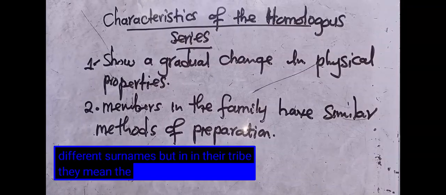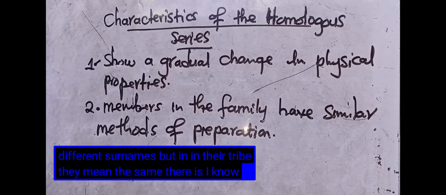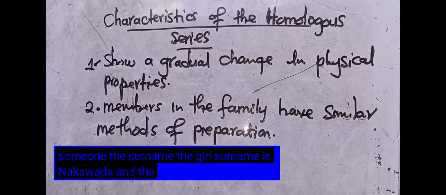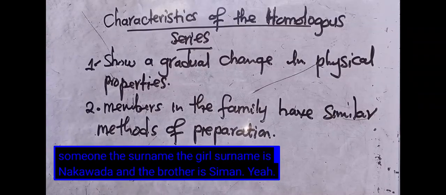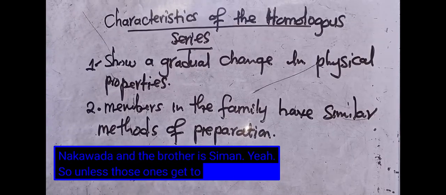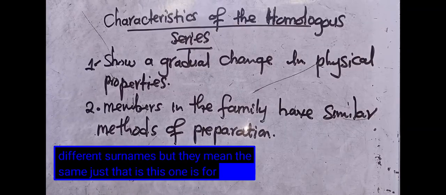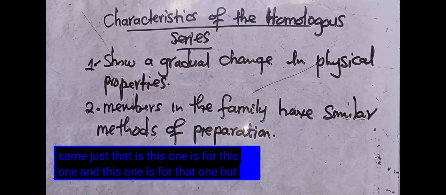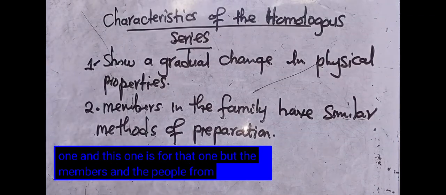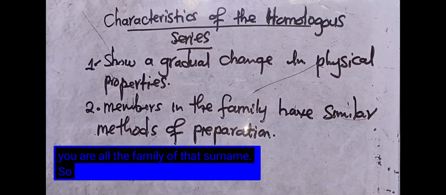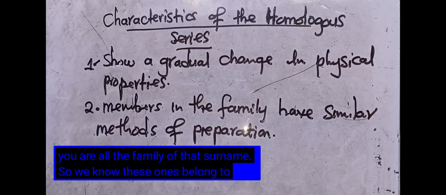I know someone whose surname is Nakawara, and the brother is Simwanza. Those mean the same, just that one is for this one and one is for that one. But the Bembas and the people from the east, if you are Banda, all the family have that surname. So we know these ones belong to that.